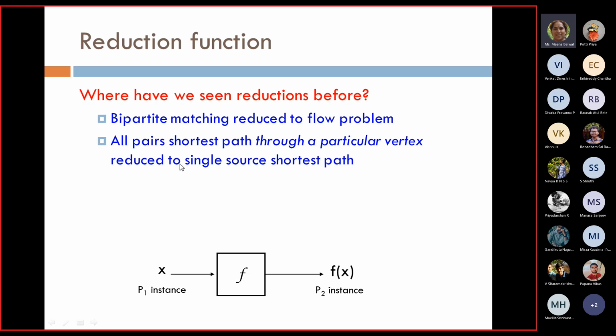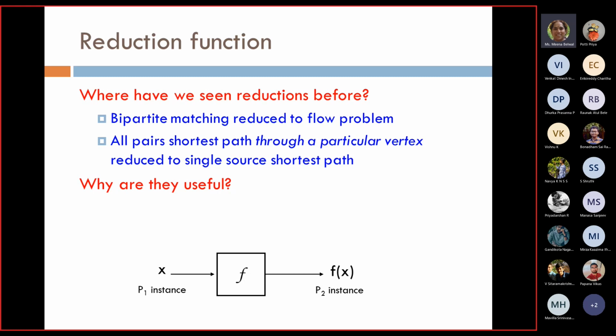Another thing you have seen is that all pair shortest path through a particular vertex is reduced to single source shortest path. So you want to find out all pair shortest path, but what you do is you apply single source shortest path one by one for all the nodes. So you get the all pair shortest path problem. So we have already seen the reduction functions.